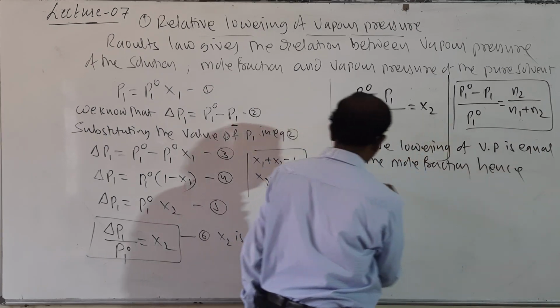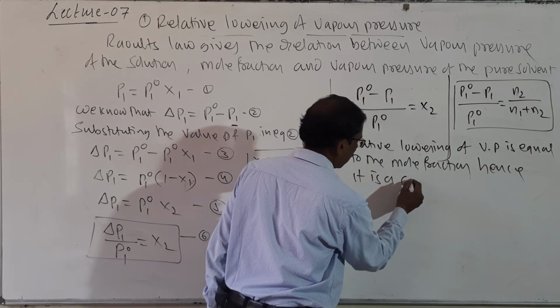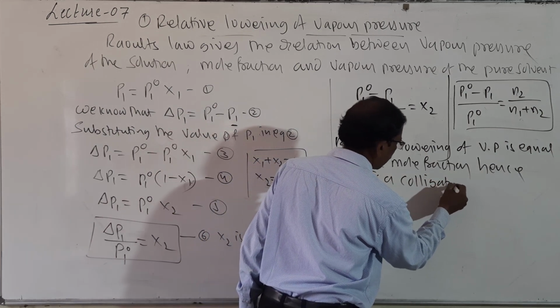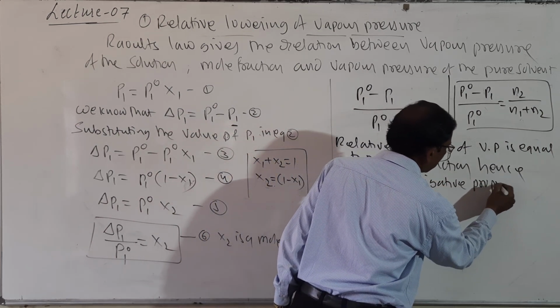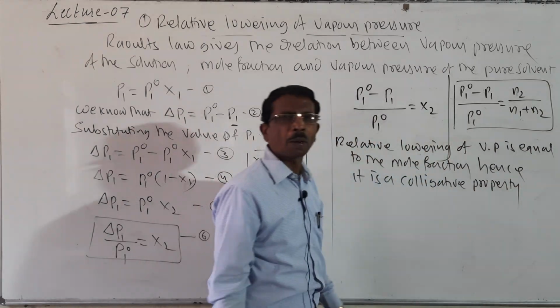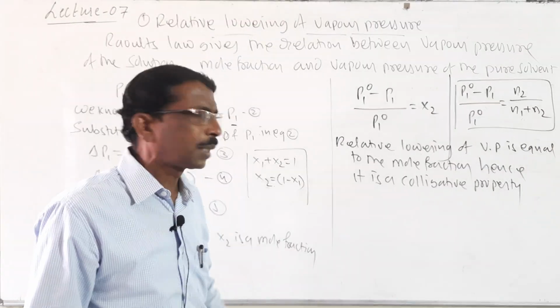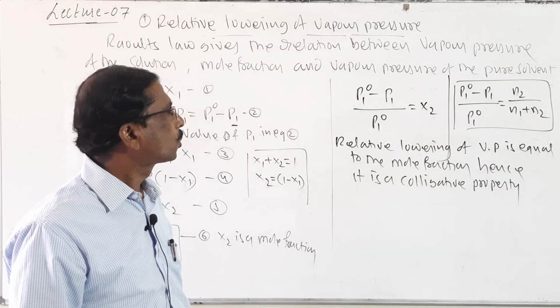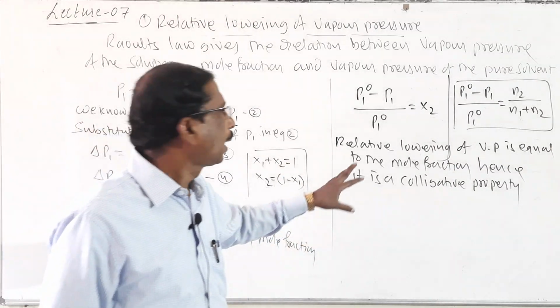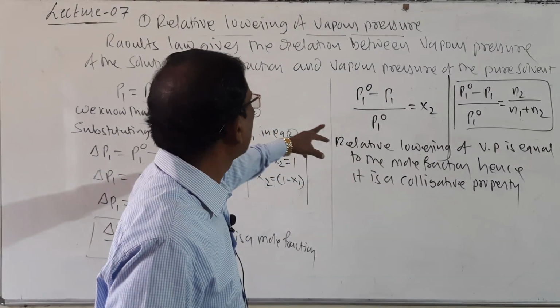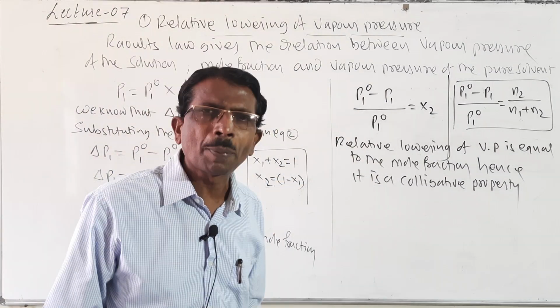Hence it is a colligative property, meaning it depends upon the number of solute particles but not on the nature. So this is about the mole fraction, how it is related with the relative lowering of vapor pressure.